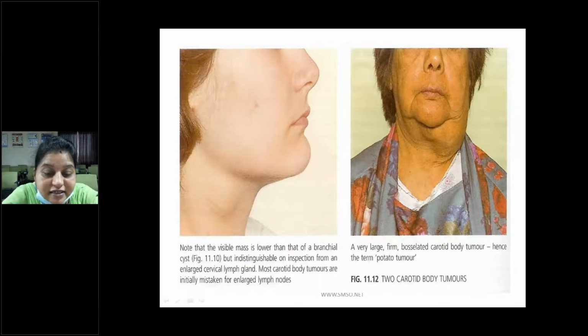Here are two examples showing the carotid body tumor. The visible mass is lower than that of a branchial cyst, first one, but indistinguishable on inspection from an enlarged cervical lymph node, first diagram. Most carotid body tumors are initially mistaken for enlarged lymph nodes. Here is a very large, firm and bosselated carotid body tumor. It is a classical example of a potato tumor.